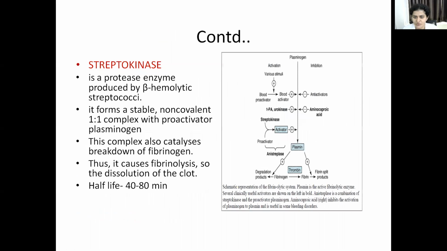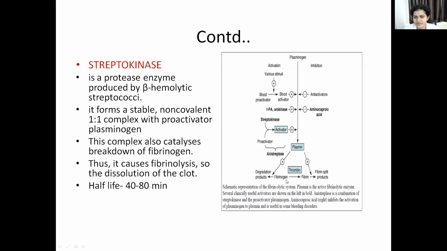So remember, streptokinase is a protease enzyme produced by beta hemolytic streptococci. The main mechanism: it forms a non-covalent complex with the pro-activator, and this causes conversion of plasminogen to plasmin, which causes degradation of fibrinogen. And the half-life is 40 to 80 minutes.